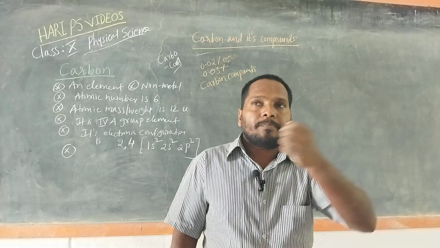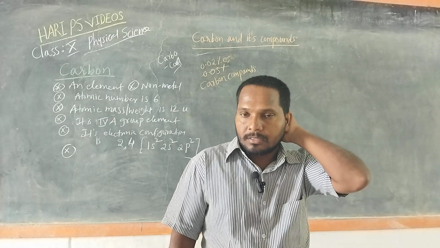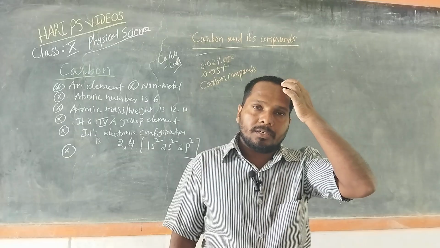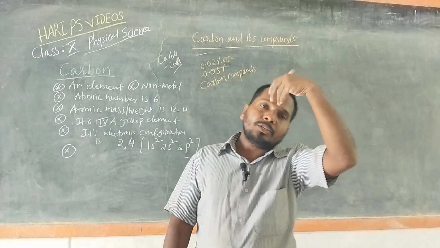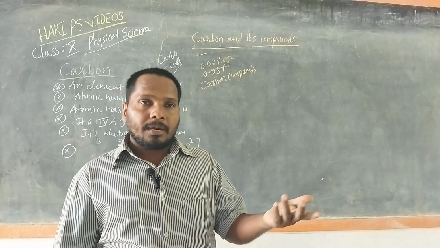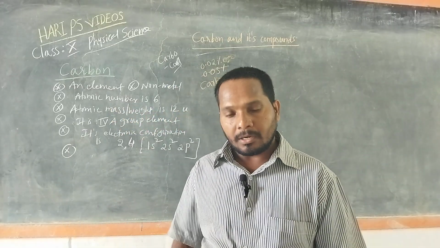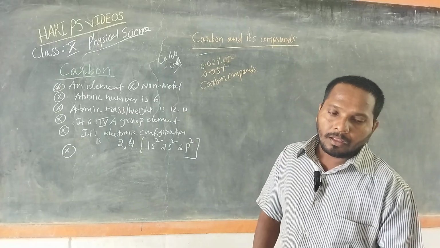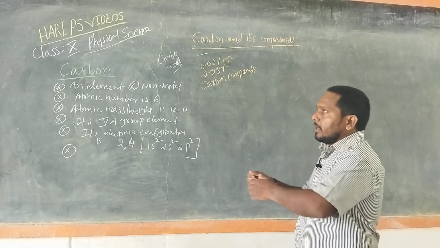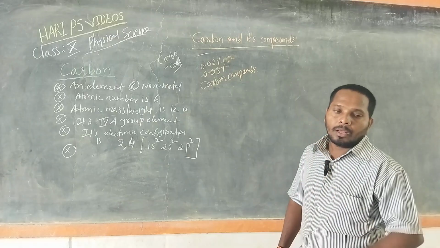That gas is carbon dioxide. Carbon dioxide turns lime water milky white, as we discussed in the chapters on chemical reactions and equations, and acids, bases and salts. So let us discuss why carbon plays a very important role.